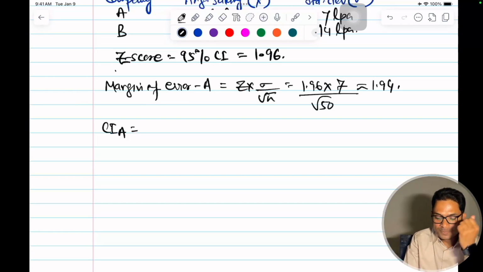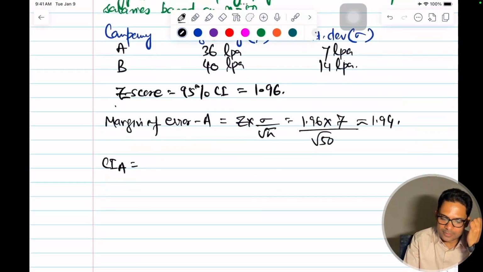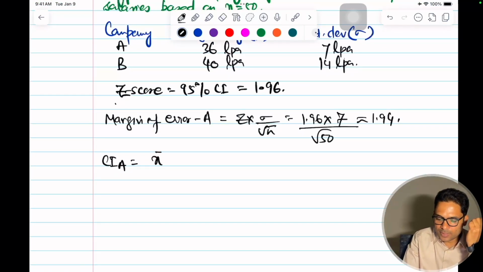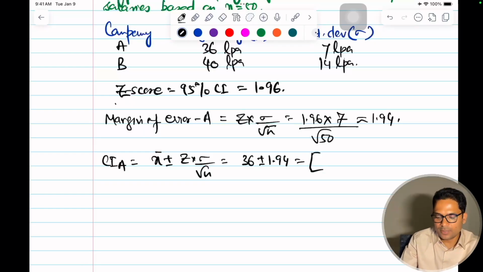This will be equal to what was that? My mean average salary x bar plus minus Z into sigma by root n. So this will be equal to, my mean is 36 plus minus 1.94. This will give me the confidence interval. So this will be 34.06 to 37.94.